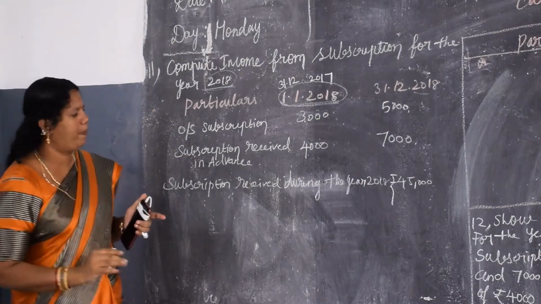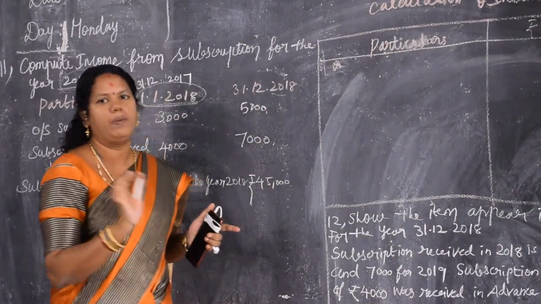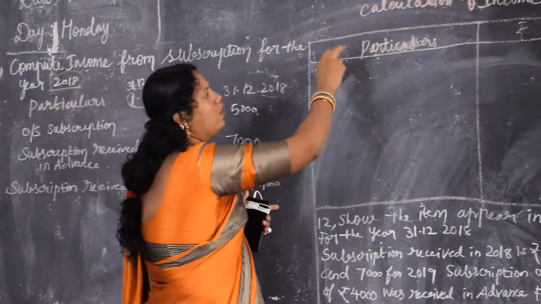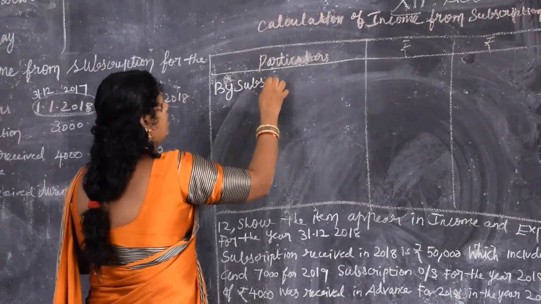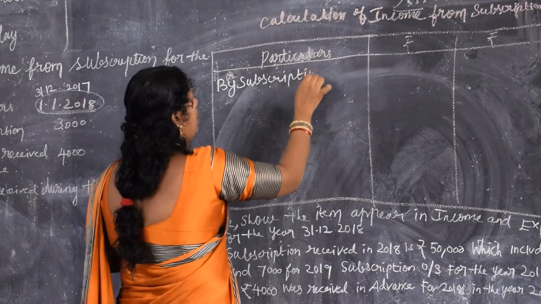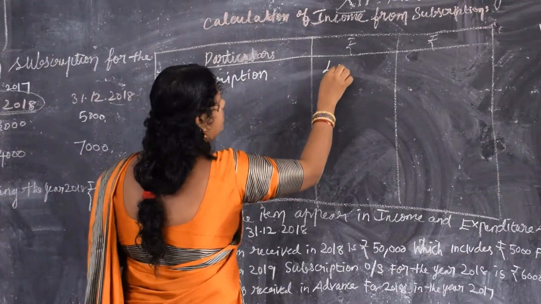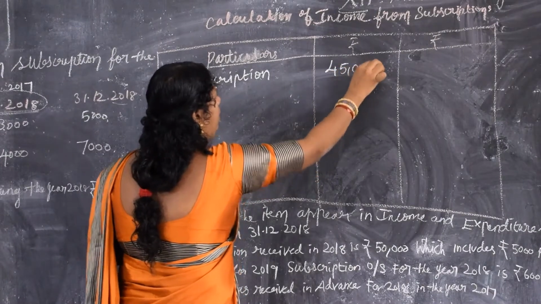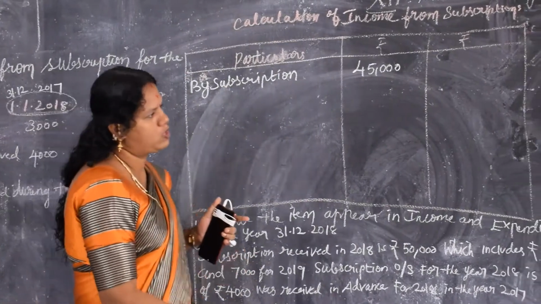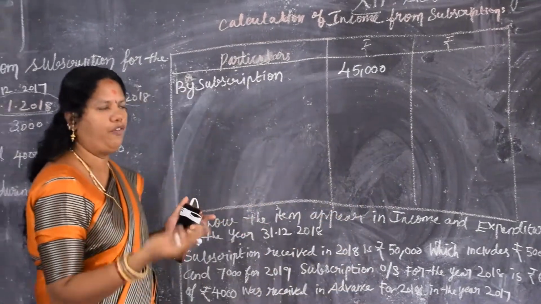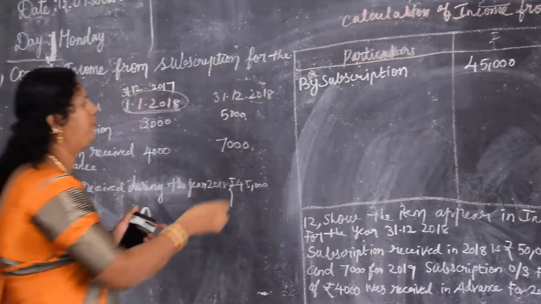So according to the format, what will we do? First we put this. They are not asked to prepare the income and expenditure. They are asked to calculate the income. So by subscription, actual subscription during the year is 45,000. Then next, if you want to follow the procedure, we can follow the procedure, or if you want to do it directly, we can do it. Yes, first we will follow the procedure itself.